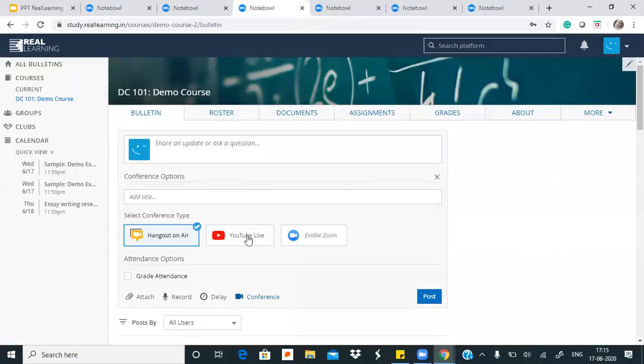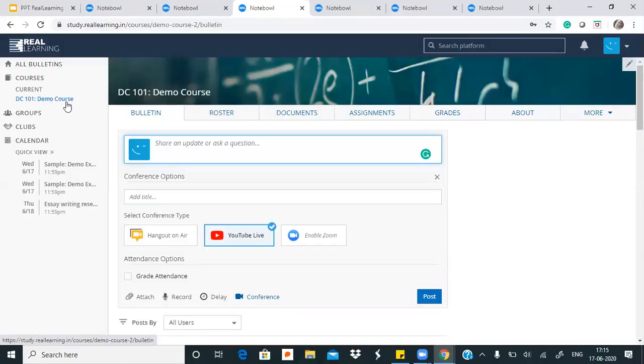So for YouTube streaming we already have YouTube Live integrated here. अगर आप Facebook Live का information share करना चाहते हैं students के साथ, and you want to invite them on your Facebook Live, then whatever invite method is for Facebook, you can just simply paste it here, whether it is a link or some other access. Then आप सिर्फ invite का link यहाँ पे paste कर दीजिए, and students will be able to come on to this. Suppose आपके दो different classes हैं और उन दोनों classes के बच्चों को आप same stream पे बुलाना चाहते हैं, so you just go on to each of the bulletins for these courses, and then you paste the invite link, and they will be simply directed to your Facebook Live.